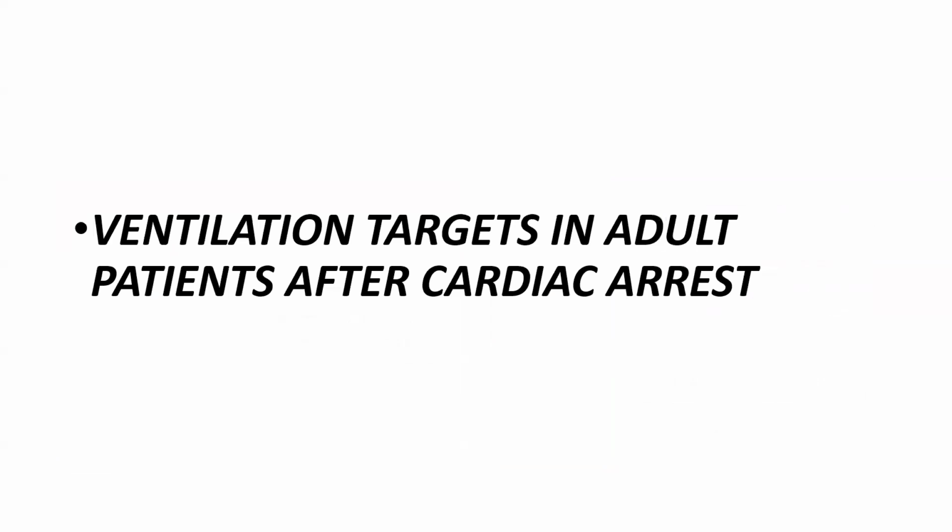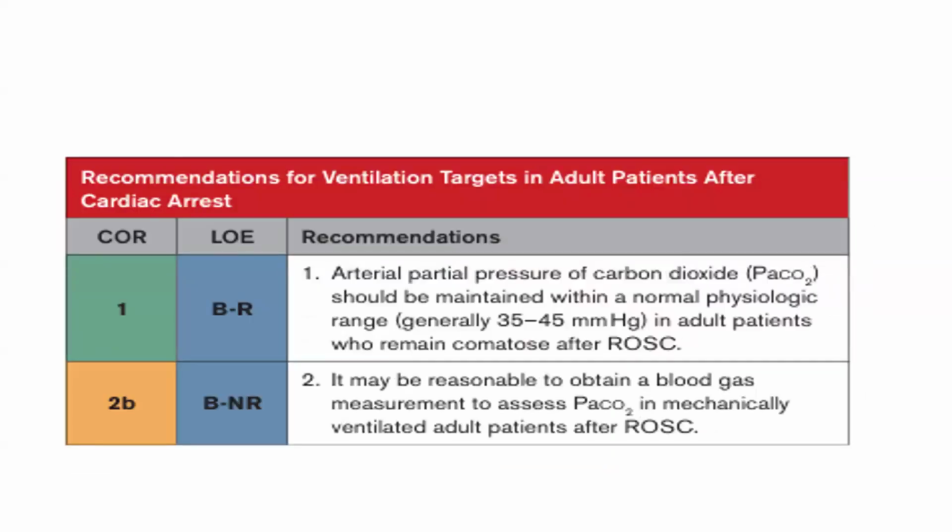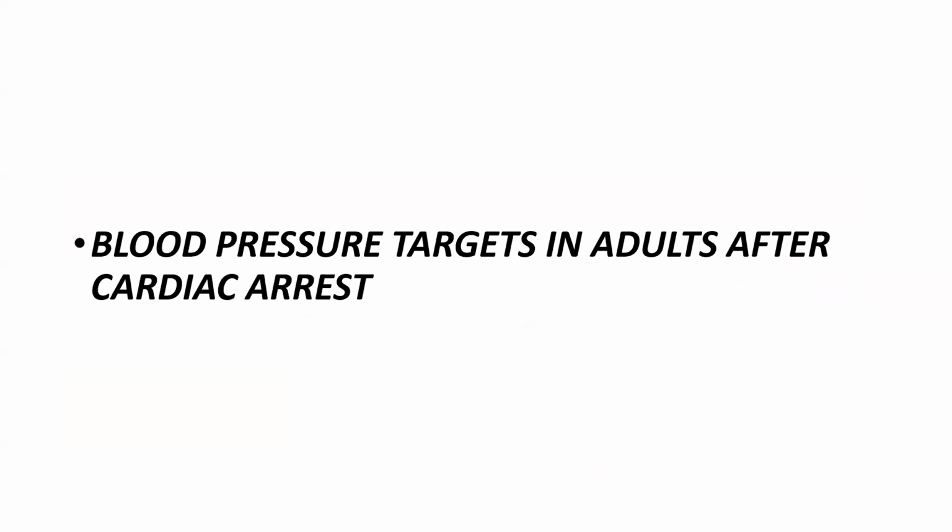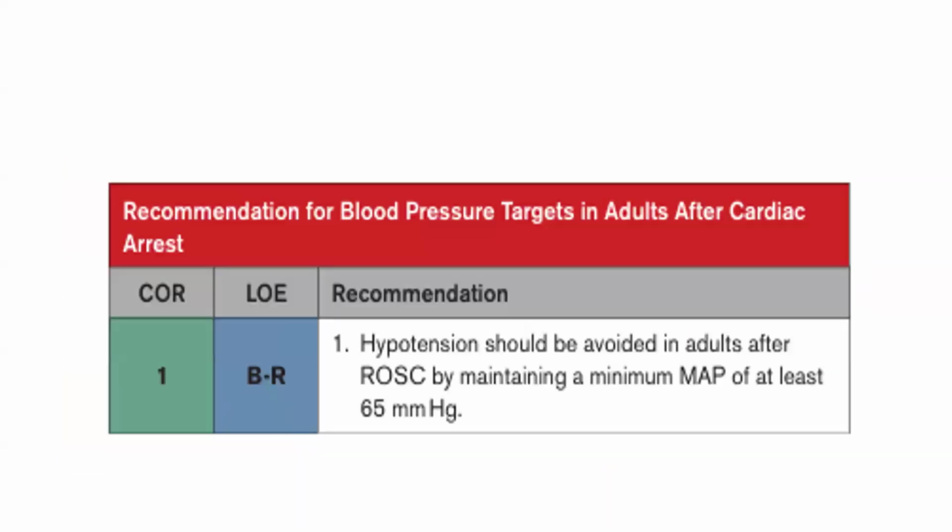Now about ventilation targets. The PCO2 should be between 35 to 45 according to these guidelines. Now what about the blood pressure target? Yes, definitely we should avoid hypotension, but the mean arterial pressure should be at least 65 mmHg.